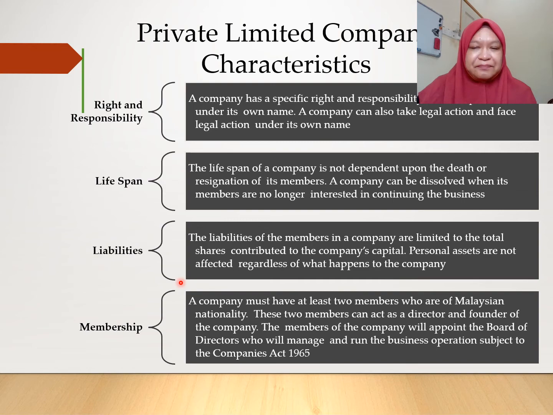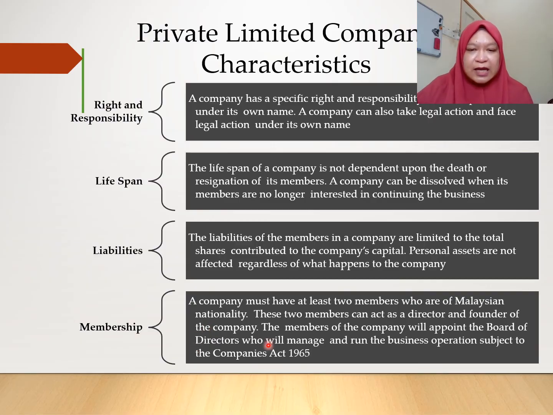Liability is limited, compared to the sole proprietorship and partnership, which have unlimited liability. But for the private limited company, it is limited, meaning that if the company cannot pay its loan debt, all the asset within the company will be used. It won't affect the personal asset of the members.